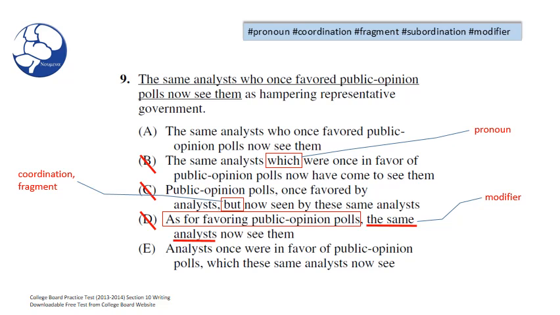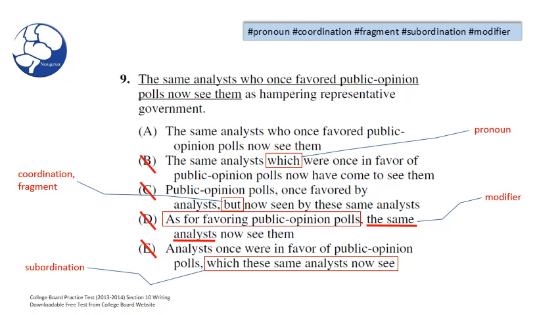In choice E, we put a box around which these same analysts now see, and we said this is a subordination error. Why? Well, which is being used appropriately here. It's referring to polls, and these same analysts now see these polls as hampering representative government. This is okay.